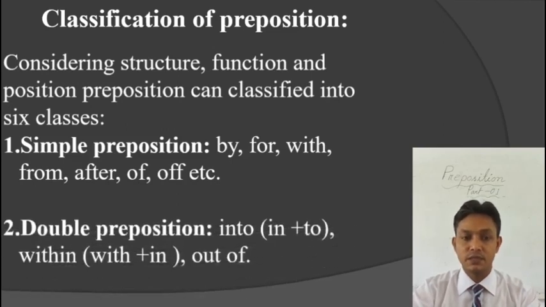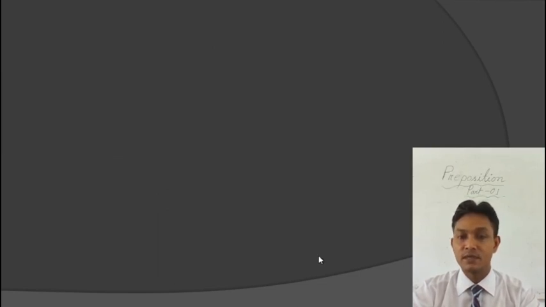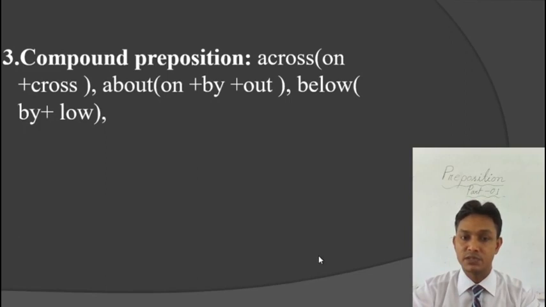Number 2, double preposition. Double prepositions are formed with the help of two simple prepositions, like in plus to equals into, with plus in equals within, out plus of equals out of, etc. Number 3, compound preposition.